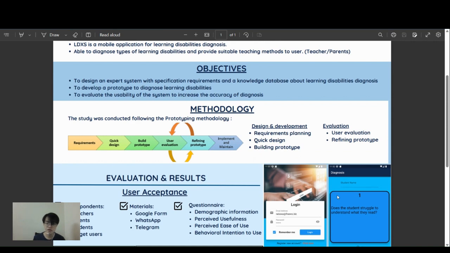And then we go to quick design, which is to design a low fidelity prototype. After that, we will build our high fidelity prototype, which is the final product. And then we go to evaluation. The user evaluation is to let the user test our application and then receive their feedback to refine our prototype. This evaluation will keep repeating until the user evaluation result is satisfying, and after that we will go to implement and maintain. This step is to carry out maintenance after the application launch and keep the information up to date.